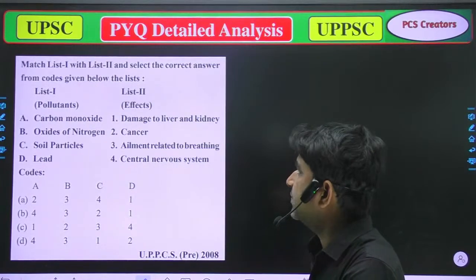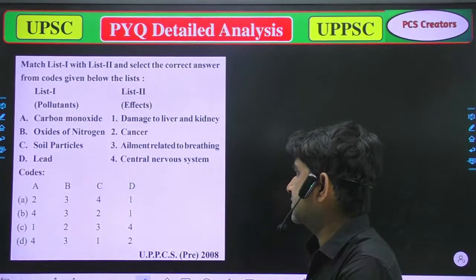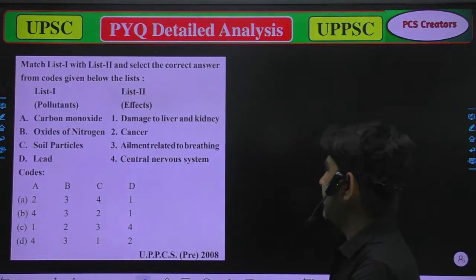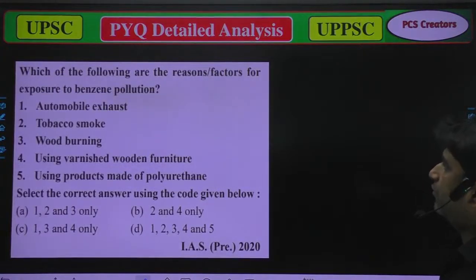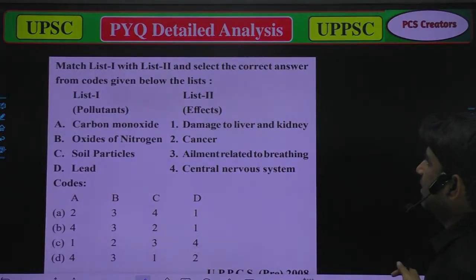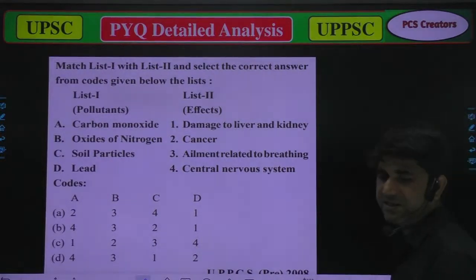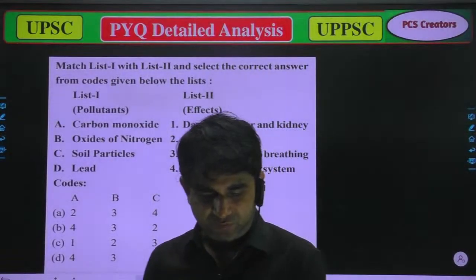I think we have done that question. I think these are repetitions of questions, so due to a mistake there are huge repetitions.